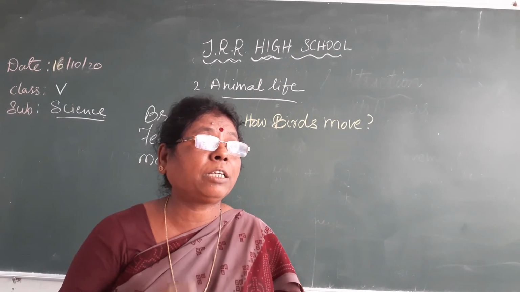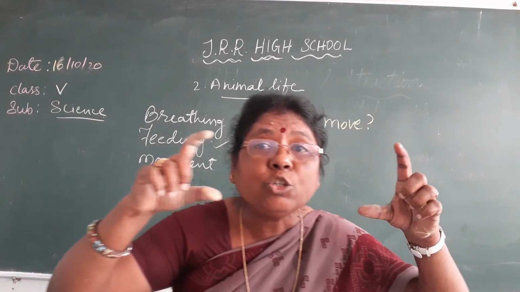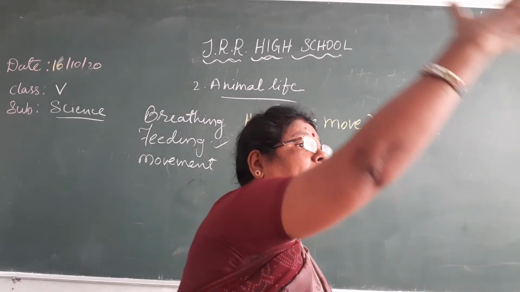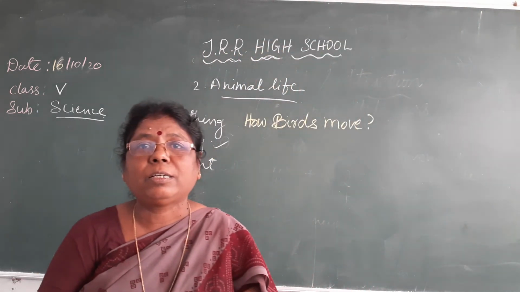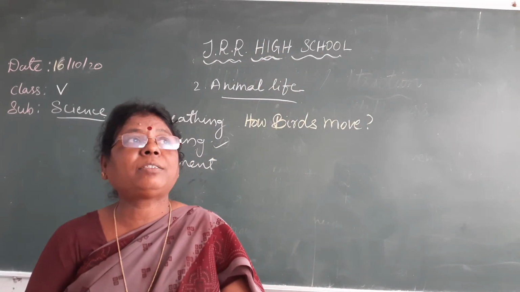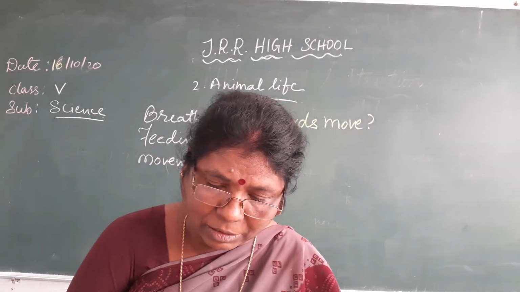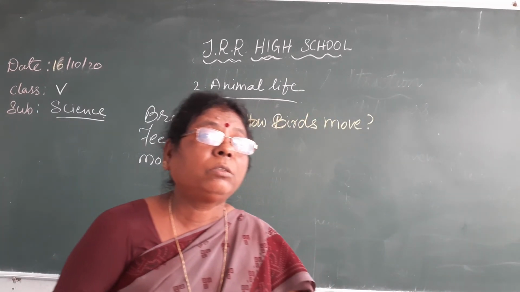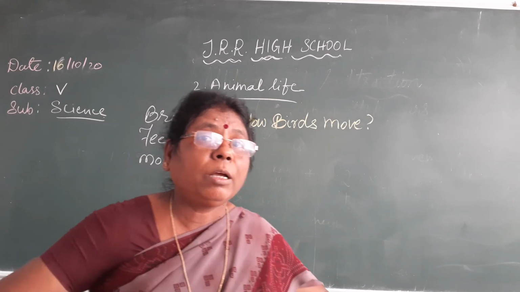One more characteristic feature is a streamlined body, which cuts the air as they fly. And when they are on the ground, they use legs.